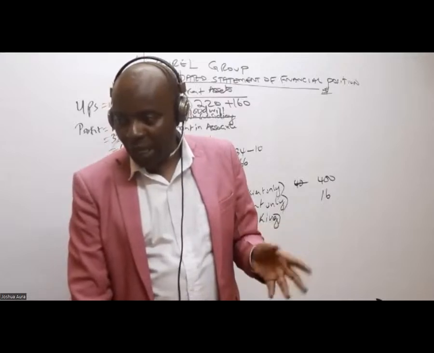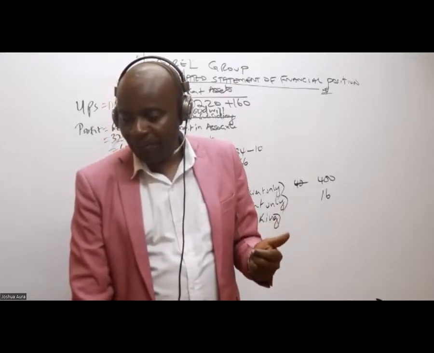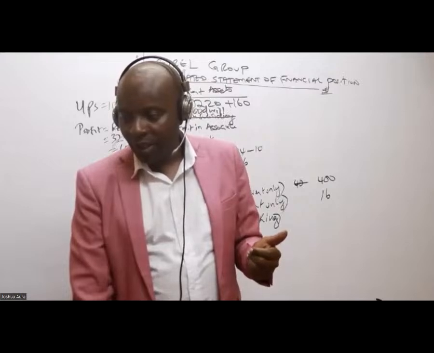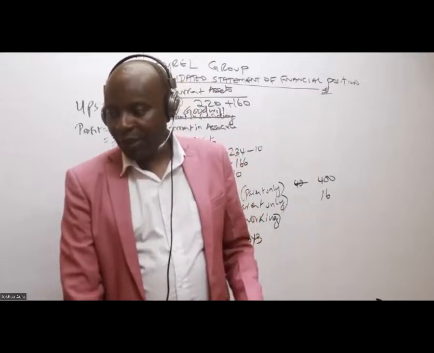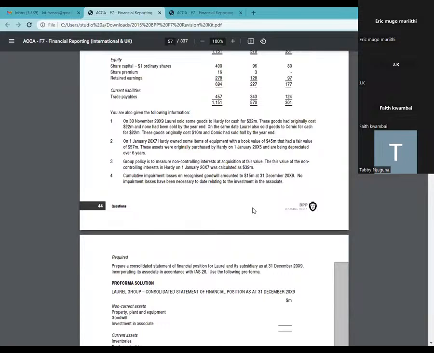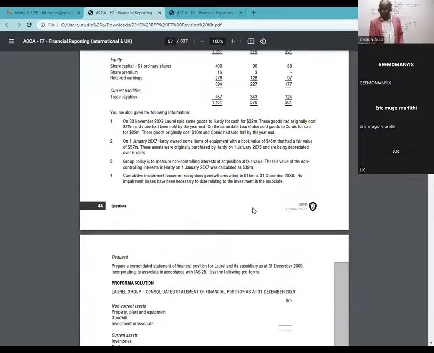Someone is saying that they sold half. Perhaps we are reading different books. Let me see. If they sold half, then we shall only recognize a half as unrealized. Let's see. You see this, there is a full stop here. On the same date, Laurel also sold goods to Comic. Who is Comic? Comic is an associate. I will not even read this sentence to the end.